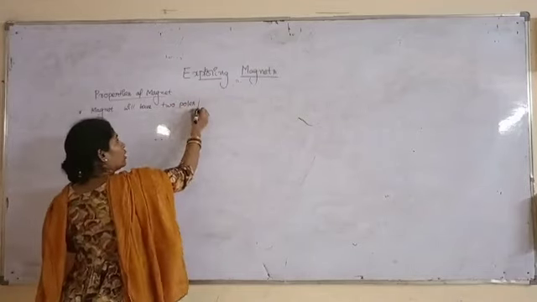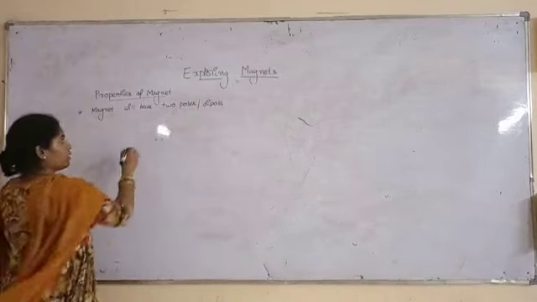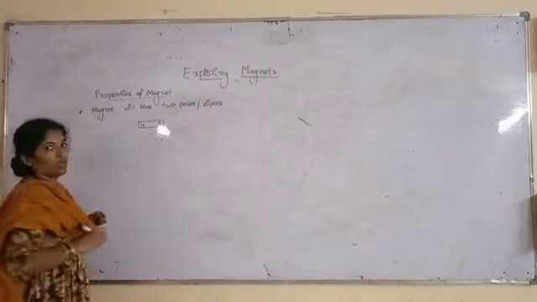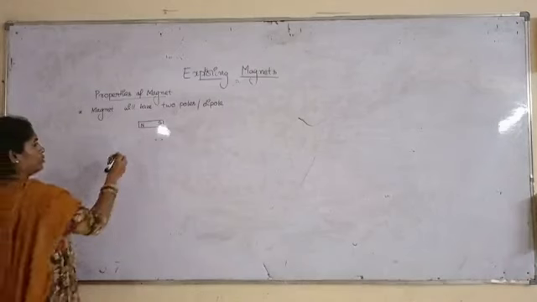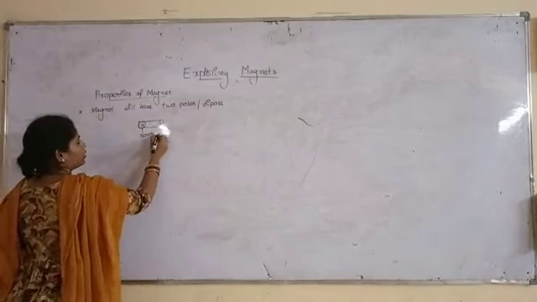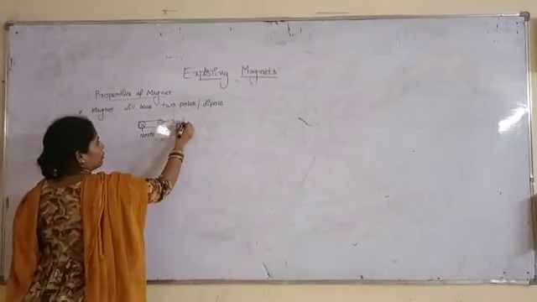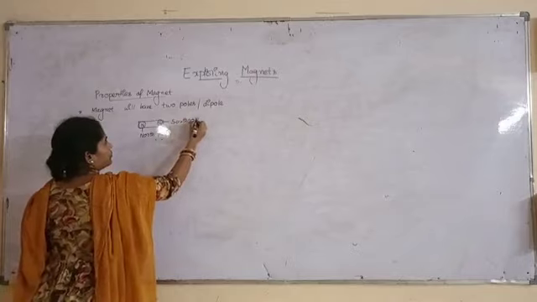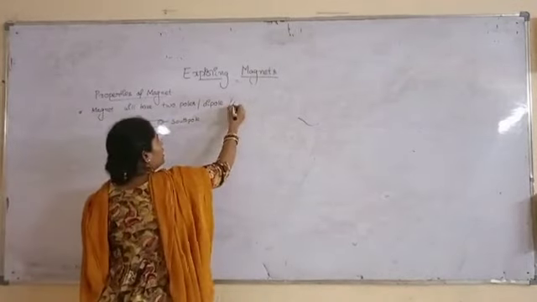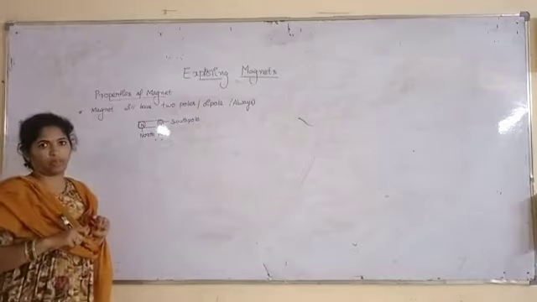These two poles we call a dipole. A magnet will always have two poles, that is dipole. One is north, the other is south. N means North Pole, S means South Pole. A magnet always has two poles.